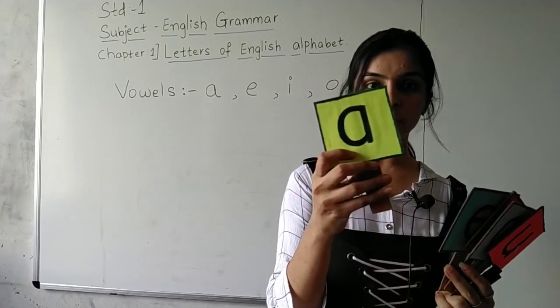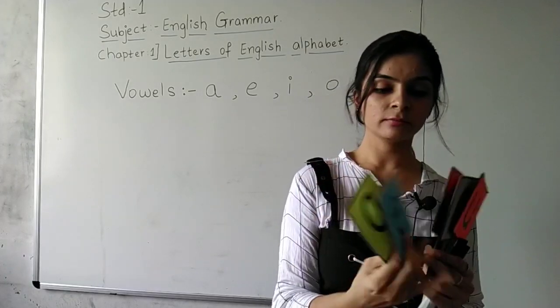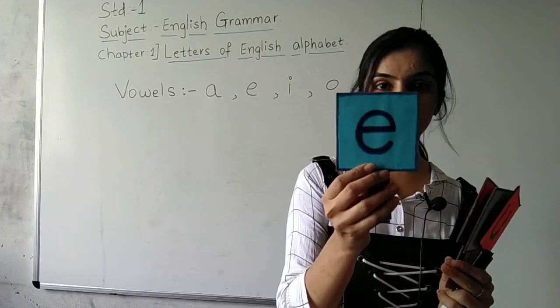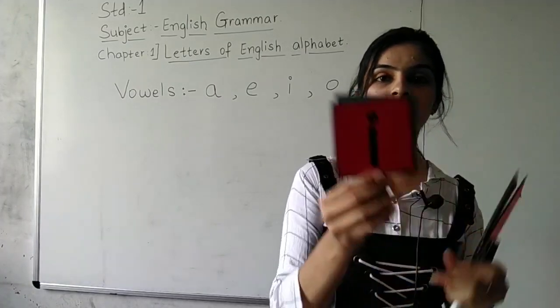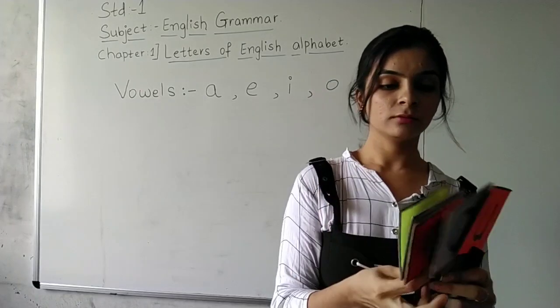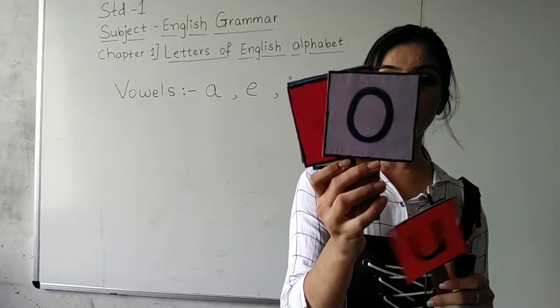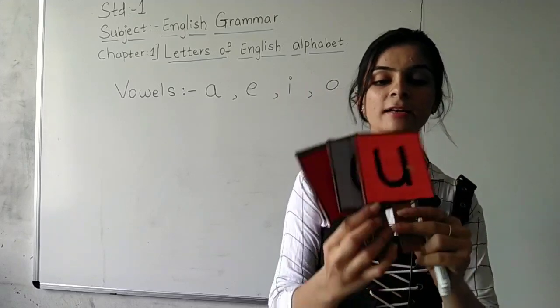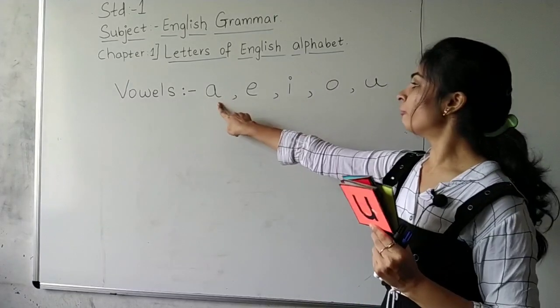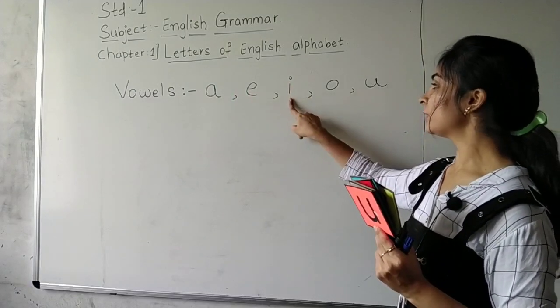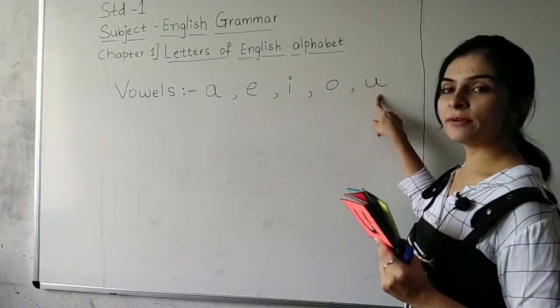A. Can you see this, students? A, E, I, O and U. How many total? They are total 1, 2, 3, 4, 5.